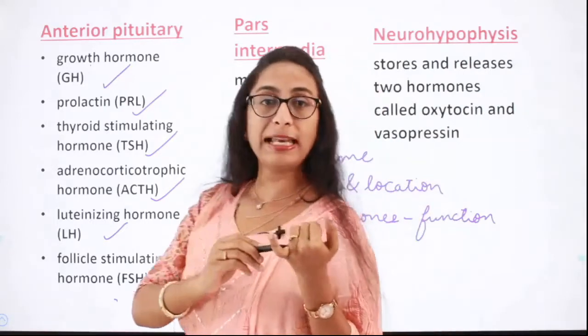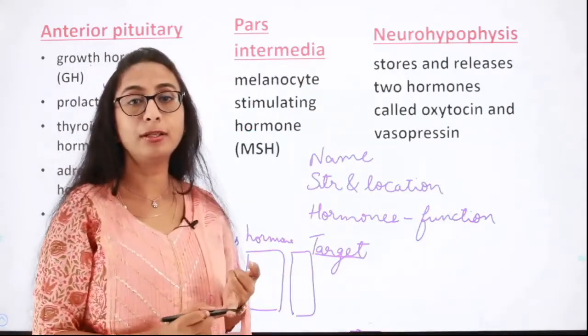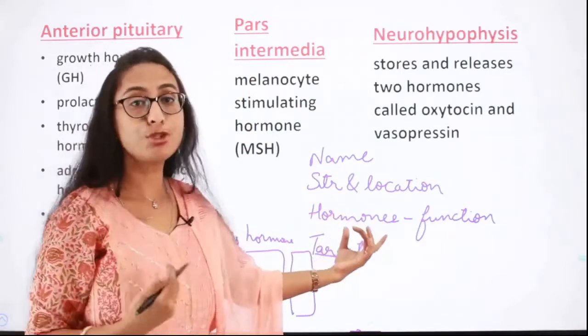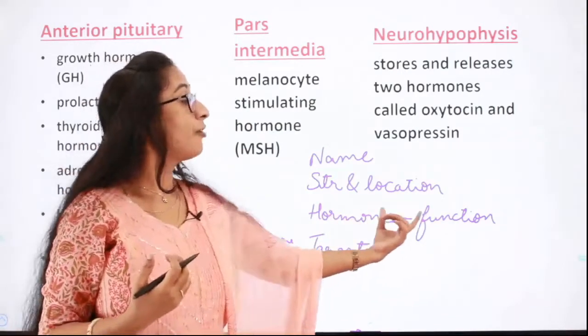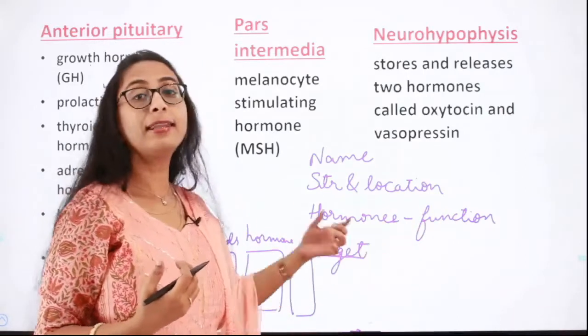So the name of the gland, what is the structure and the function, that is where they are located in the human body and what is their structure, then what are the hormones which they synthesize, and what is the function of those hormones, that is also very important. And finally, where those hormones are acting, which target cells they are acting upon.